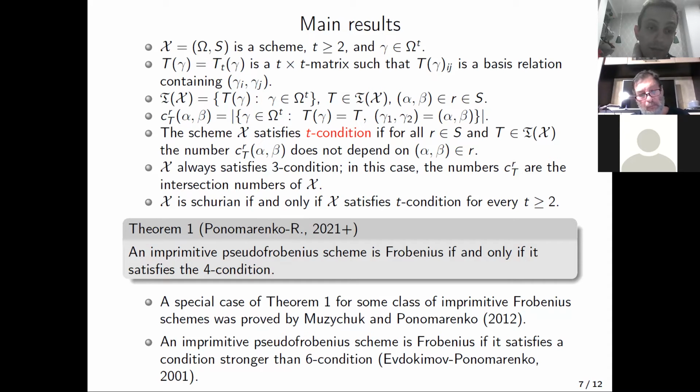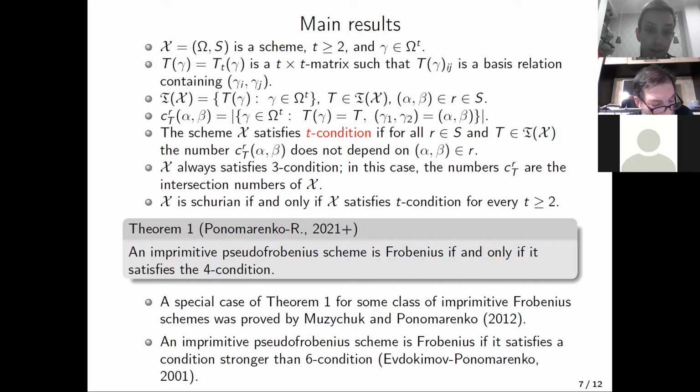Every scheme satisfies the 2-condition and the 3-condition. In the latter case, these numbers C_{T,R} are exactly the intersection numbers of our scheme. It can be verified that if a scheme satisfies the T-condition, then it satisfies the T minus 1, T minus 2, and so on, conditions.